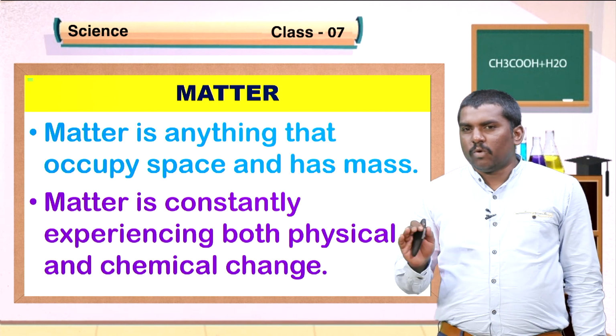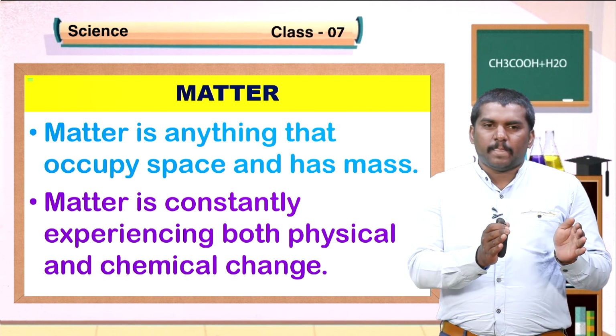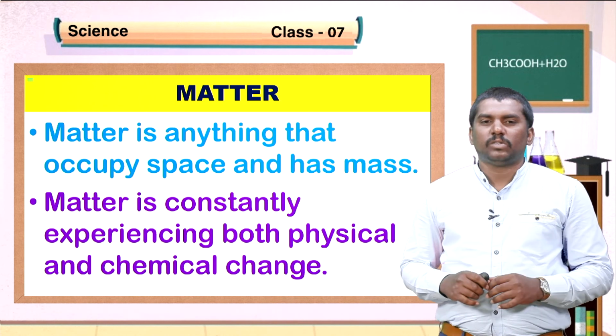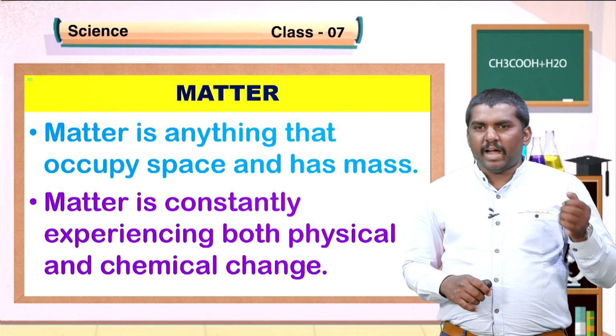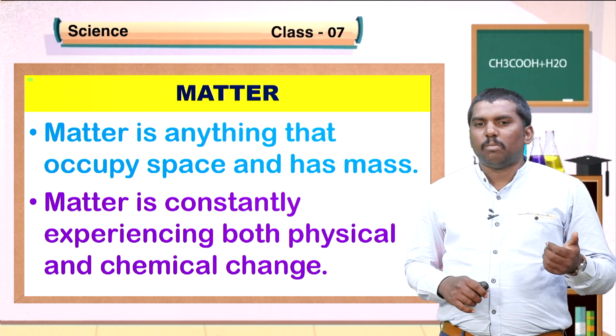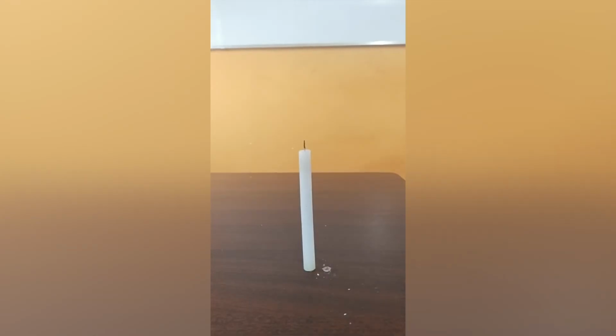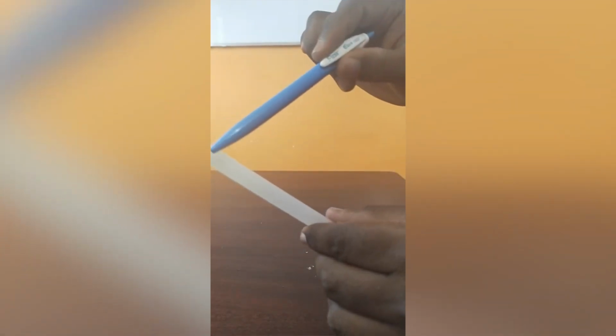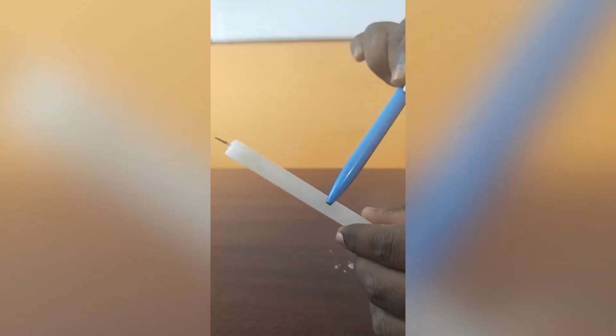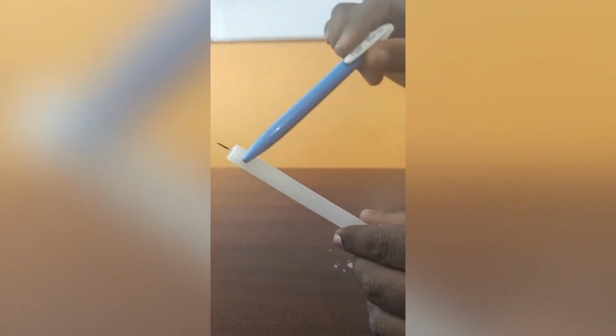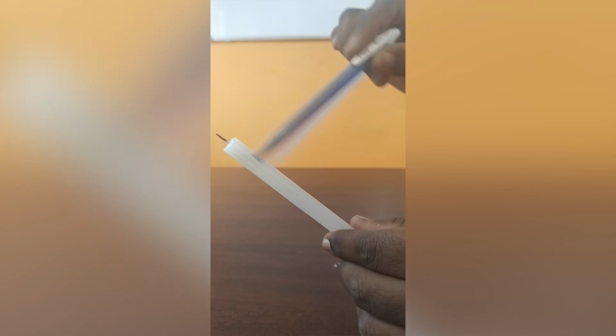As I already told you, milk is a matter, it gets converted into curd. So, like this, any matter is constantly experiencing both physical and chemical change. Dear students, you may know about burning of a candle. Let us know how it works. The candle has two parts. One is wax and the second one is wick. This wax is in solid state and it is made up of a chemical, paraffin.